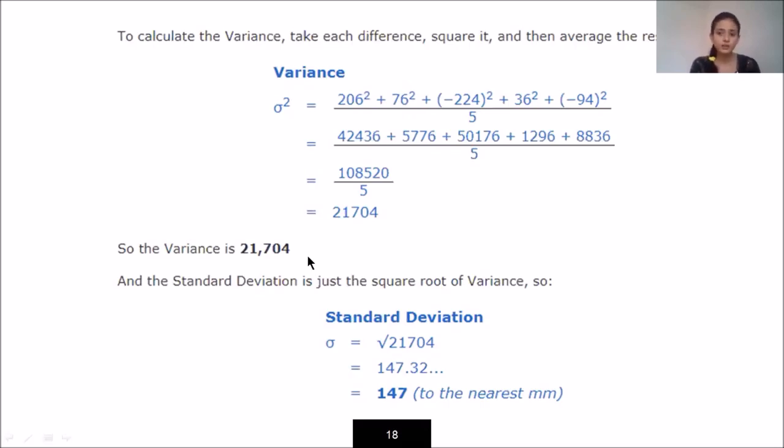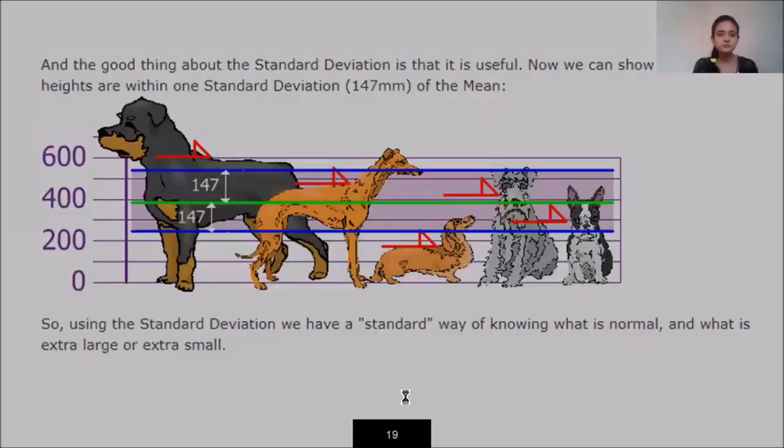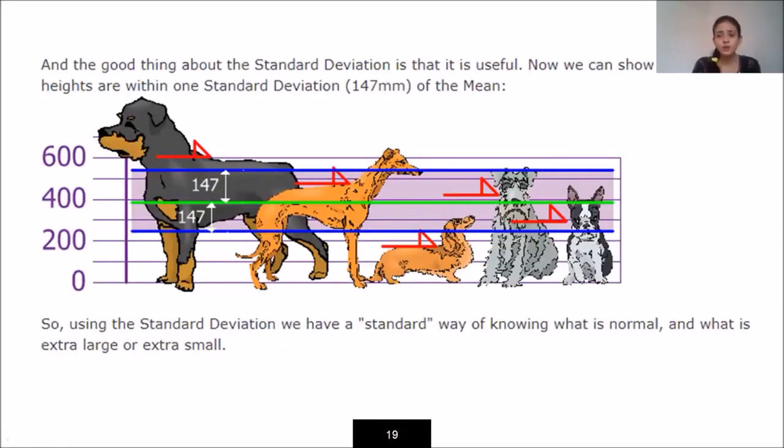So this is what my variance is. Now, what is the standard deviation? It is the square root of the variance. So I am just taking the square root of the variance and I am getting the result as 147. Now, how is the standard deviation useful? Let's see over here.